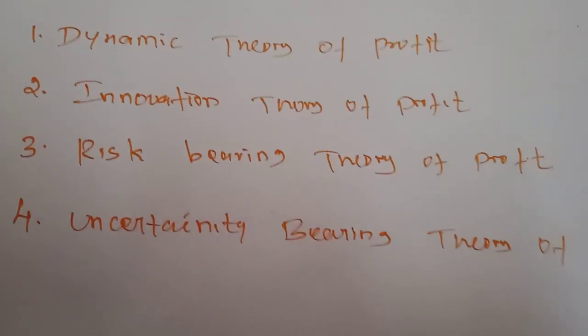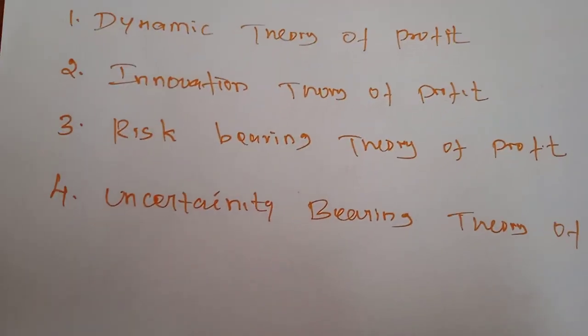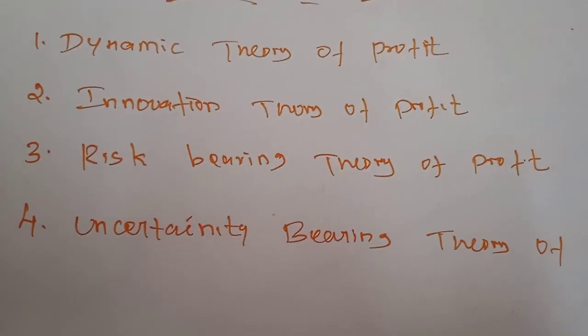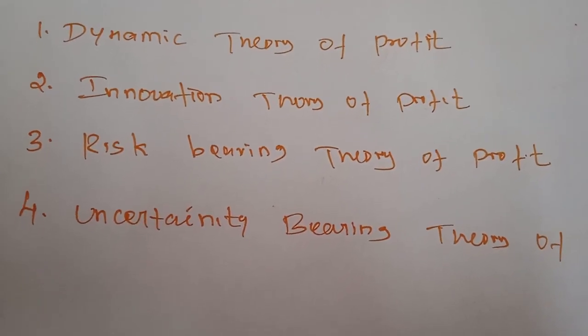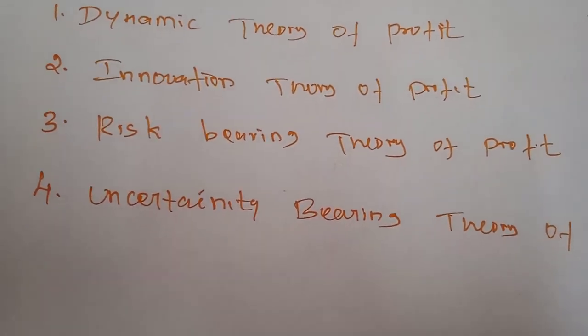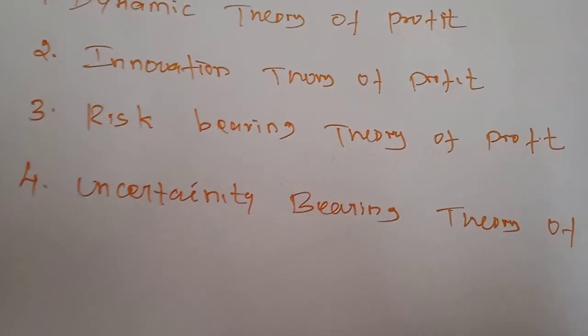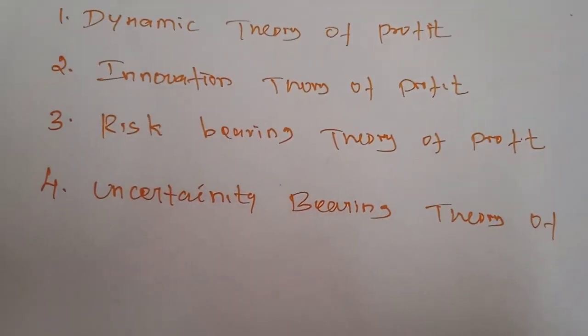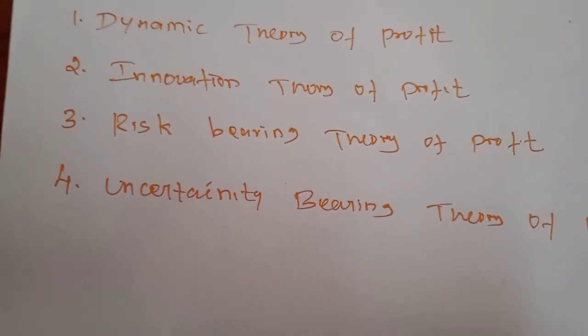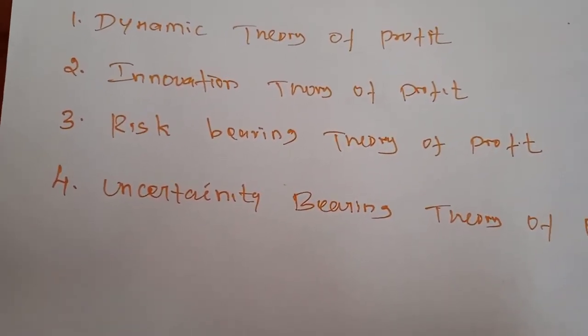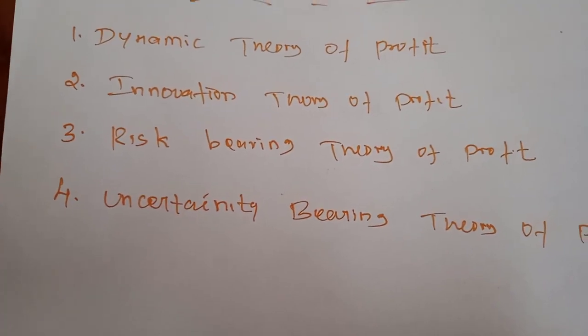Normally, entrepreneurs do not simply undertake their business organizations. He has to bring new innovations into the production process or the produced commodities. According to Schumpeter, profit is the reward for the innovations of the entrepreneur.